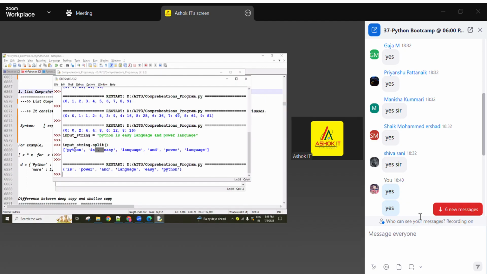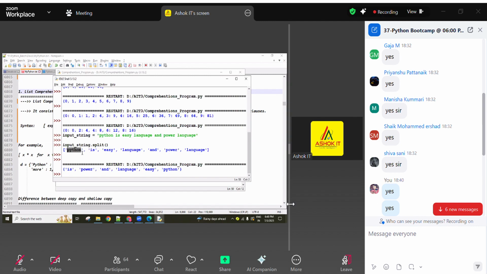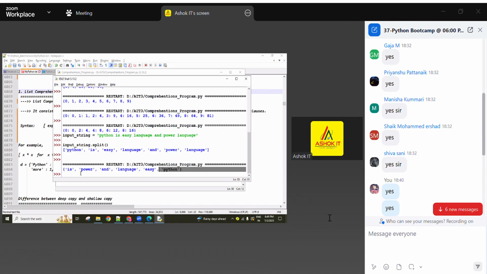Right now what you're getting is set format, comma separated words, and duplicate words are not coming. Python is there 2 times, here and here. Python is easy language and, all are there one time only. So that's why every word you're getting once.